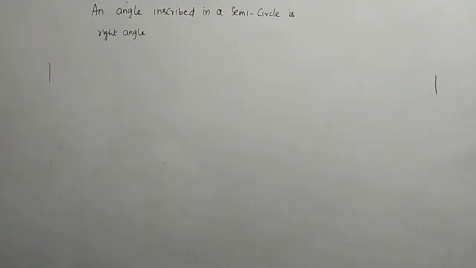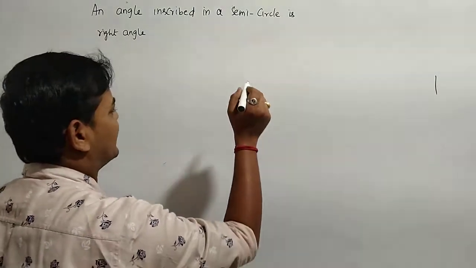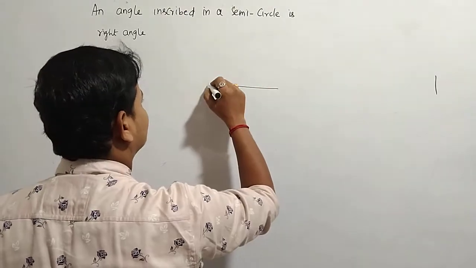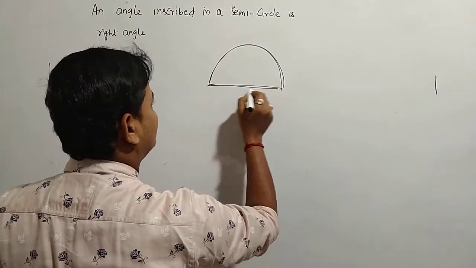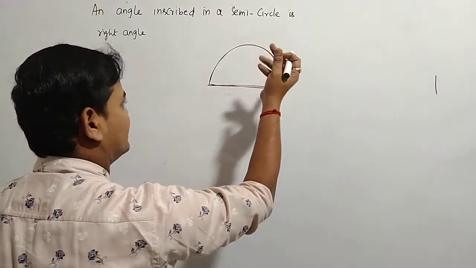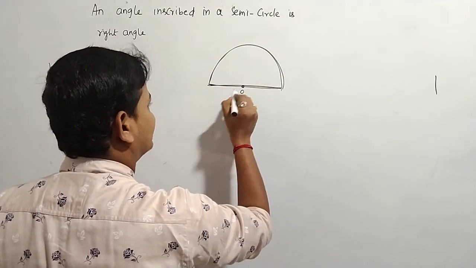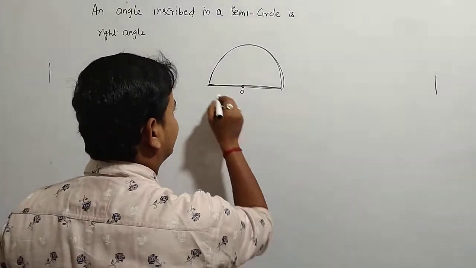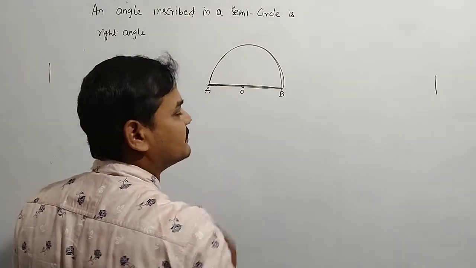This is the theorem. We know that in 10th class also you learned that if you take any semicircle, meaning half circle, like this is the half semicircle, this is the center O, and this is the diameter. We take it as a diameter AB.